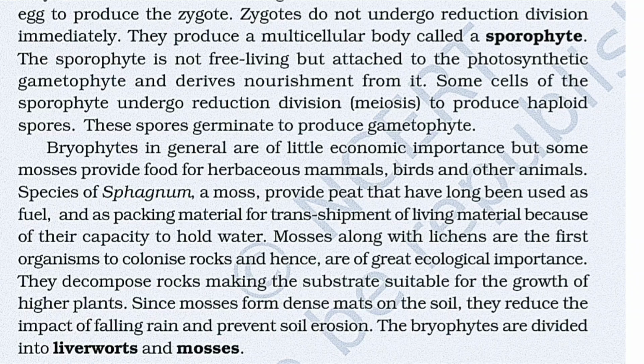Mosses along with the lichens are the first organisms to colonize rock and hence are of great ecological importance. They decompose rocks, making the substrate suitable for the growth of higher plants. Since mosses form dense mats on the soil, they reduce the impact of falling rain and prevent soil erosion. The bryophytes are divided into liverworts and mosses.